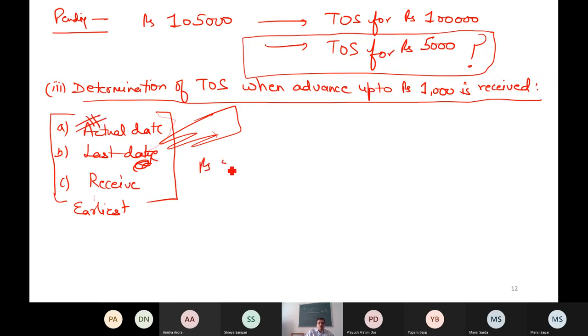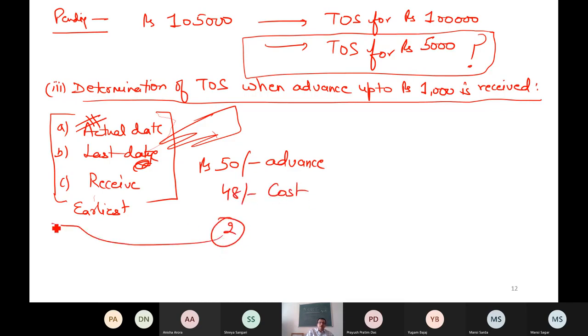In my example, if I say 50 rupees advance received, and against this the product was of only 48 rupees and 2 rupees is excess advance, and if you apply this rule, what happens? For this 2 rupees there is no actual date, there is no last date, because the supply has not happened yet, but the receiving date will always be there. So for this 2 rupees of advance, you will always get the answer date of receipt, because the other two will be by default missing. Since it is advance, we don't know the actual date, we do not know when the product will actually be supplied.